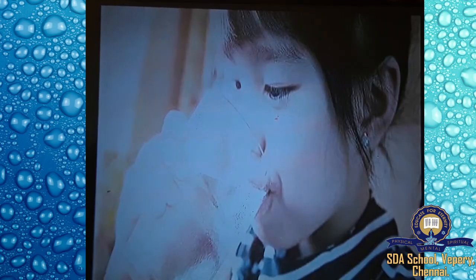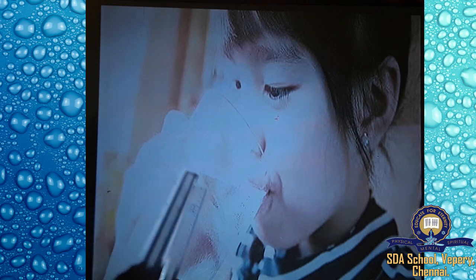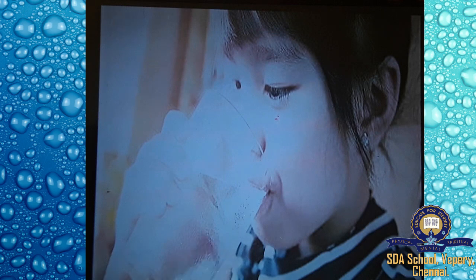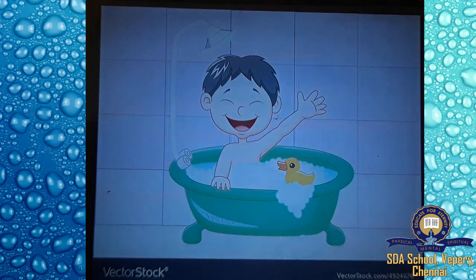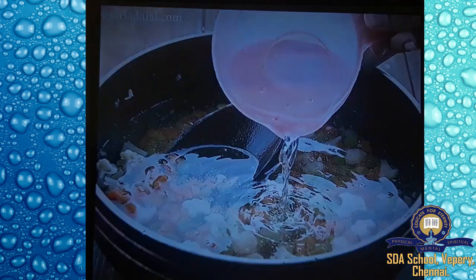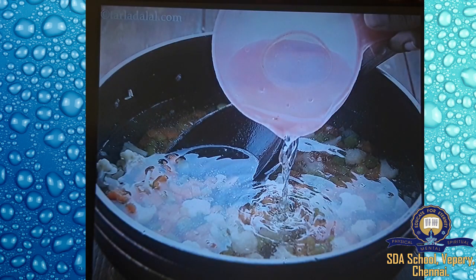In uses of water, first, as soon as we get up from the bed, what do we have to do? We have to drink water. Yes, water is used to drink. The next is to take bath. You can see the picture clearly. What is the boy doing? To take bath, water is used. Next is to cook. If Mother wants to cook, without water we cannot cook.